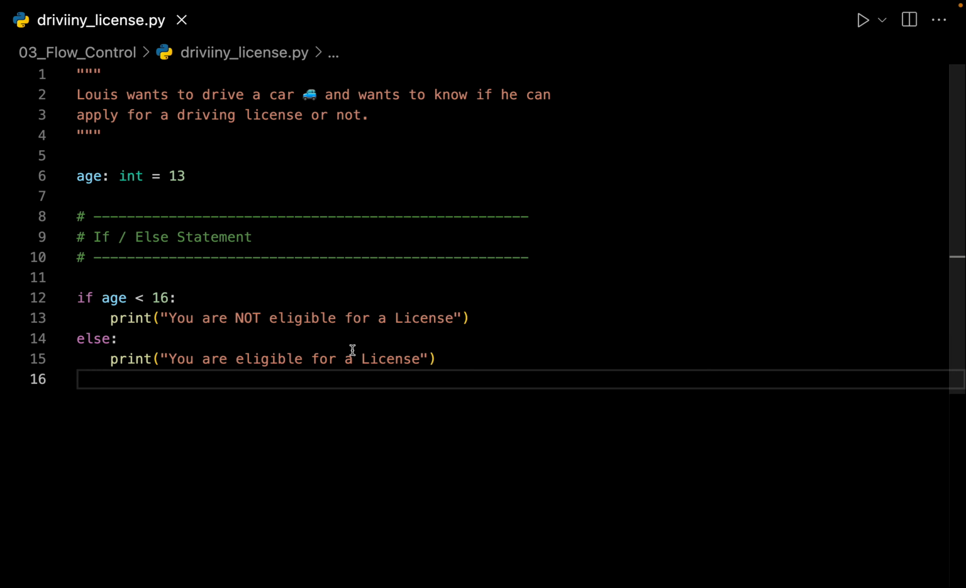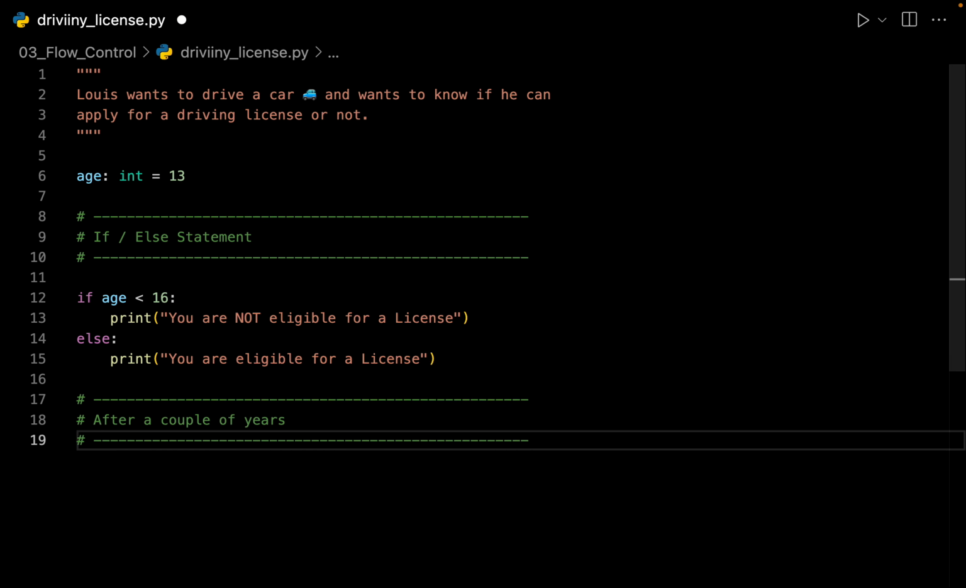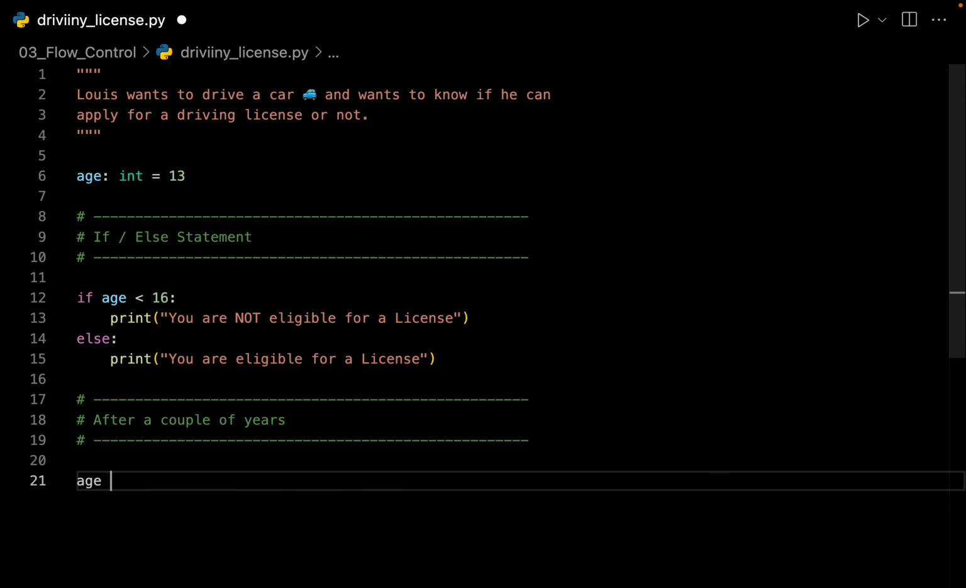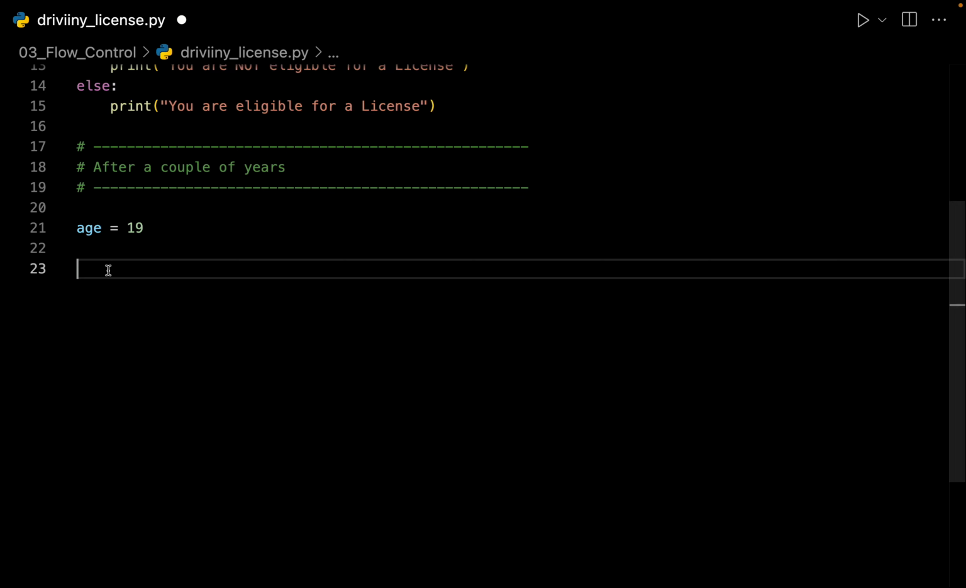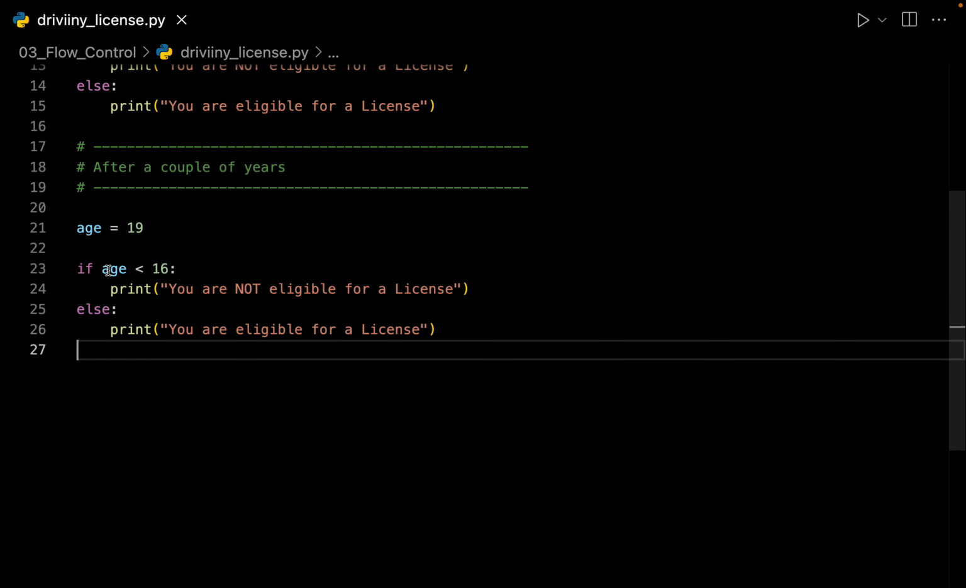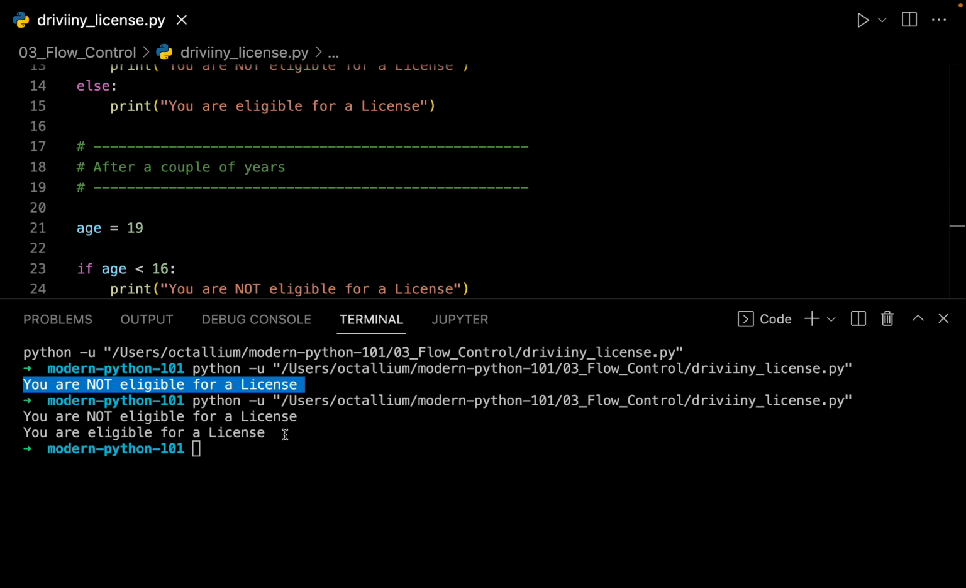Now let's try to imagine what happens after a couple of years. So after a couple of years, the age would be 19. Now let me copy and paste the exact same flow control statement and let me put it right over here. Let me save it and let me try to run the file. So the second time we get the output, you are eligible for a license. And this is the case because on line number 21, you can see now Louis is 19 years old.